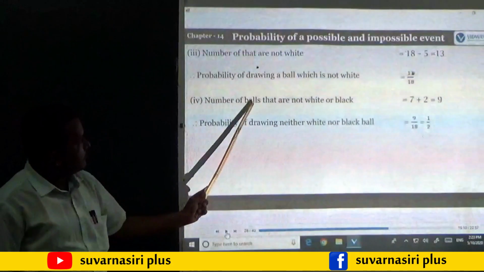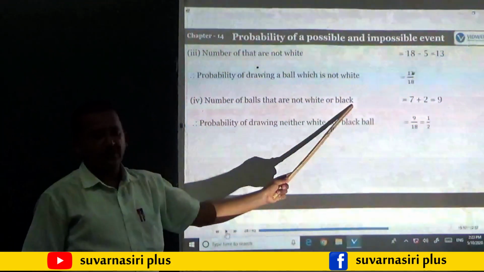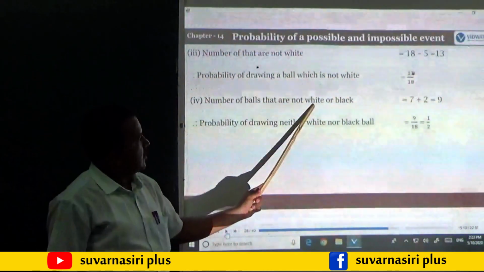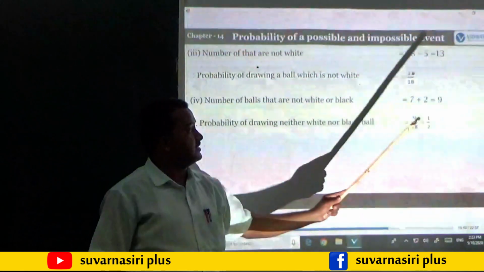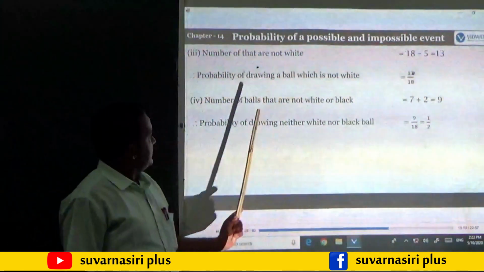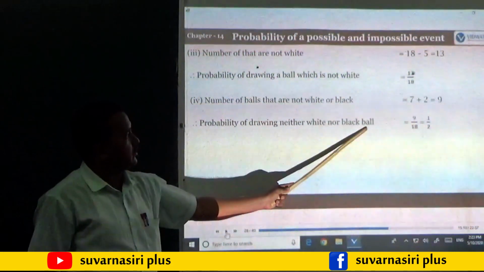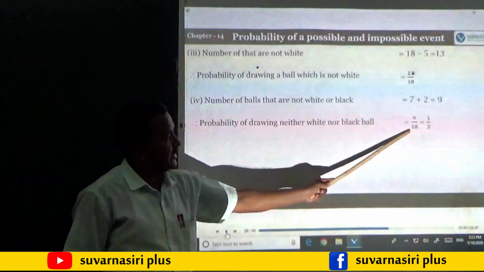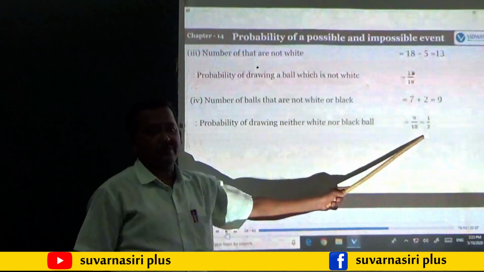Then number of balls that are not white or black. So white or black, that will be equal to 7 plus 2. That is 9. Probability of drawing neither white nor black balls is 9 by 18. If we cancel, we will get 1 by 2.